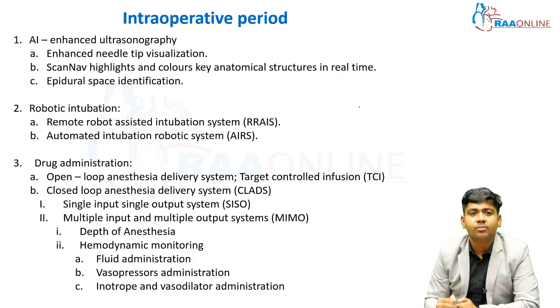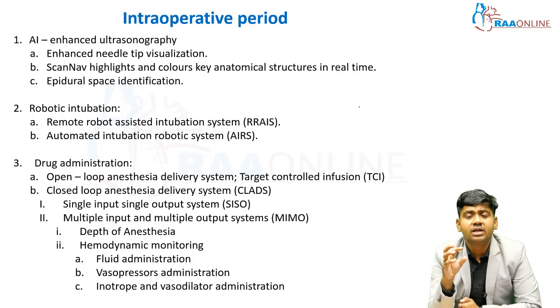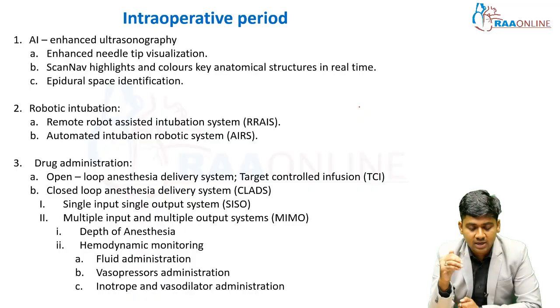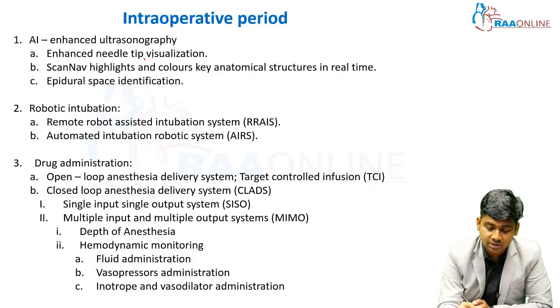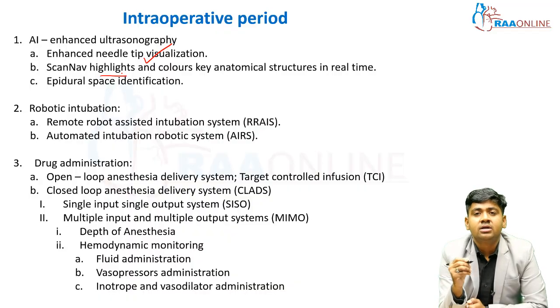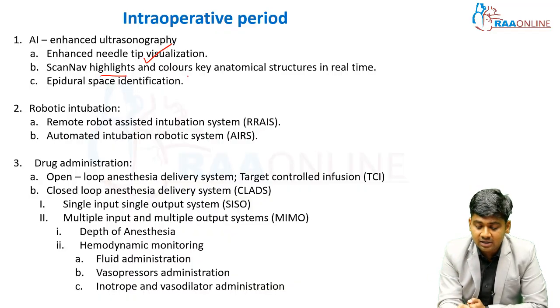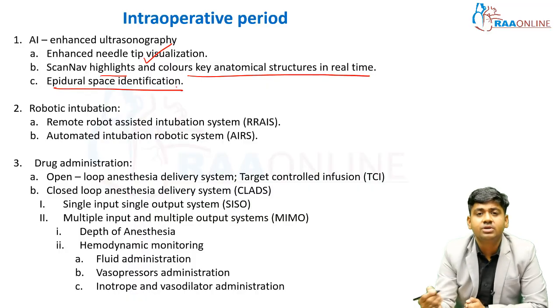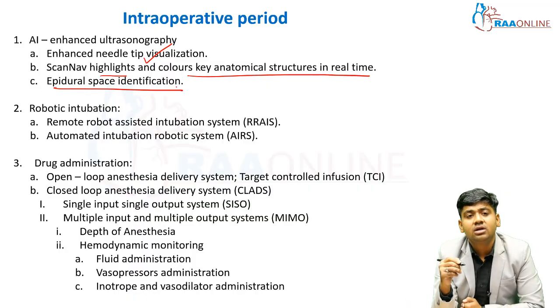In the intraoperative period, what can we do now? There is AI enhanced ultrasonography, which helps in the enhancement of needle tip visualization. ScanNav, scanning of the nerve, highlights and color-codes key anatomical structures in real time. Epidural space identification, these are the key highlights of AI based ultrasonography. By these things we can improve our ultrasound and sonography skills, and also improve nerve block techniques.